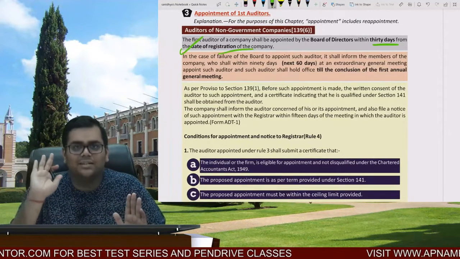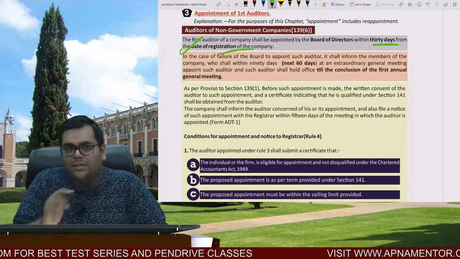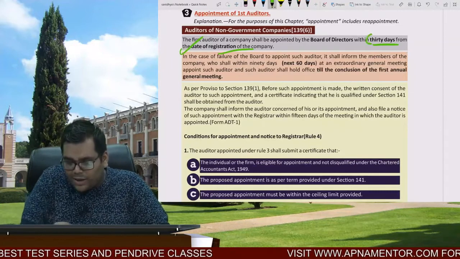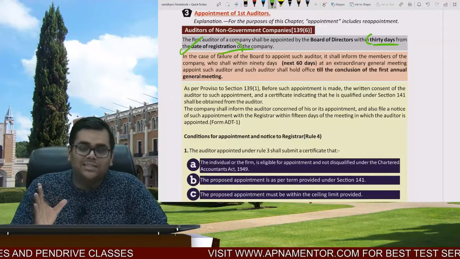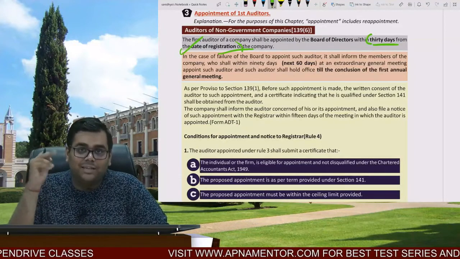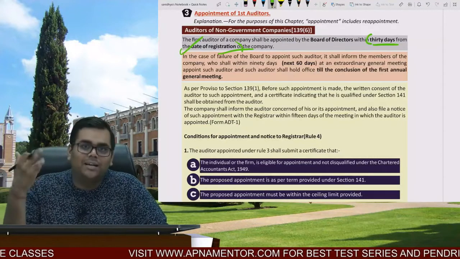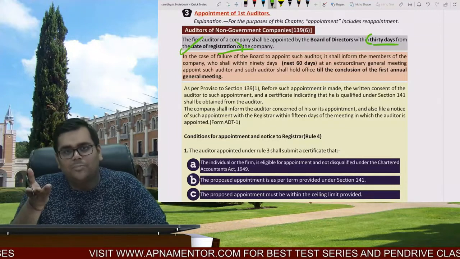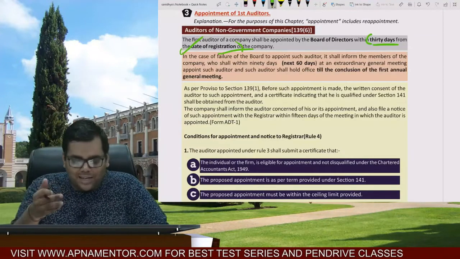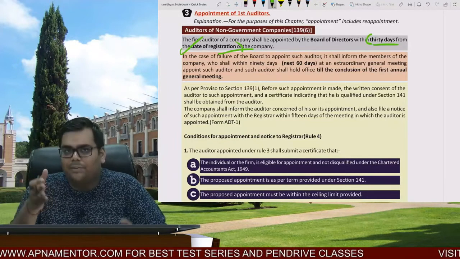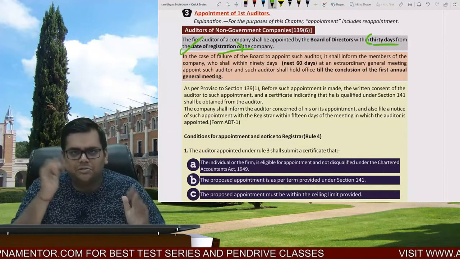Can you tell me the logic? Why 30 days? If you study section 173, the first board meeting is held within 30 days. So if the first board meeting is held within 30 days, obviously the auditor cannot be appointed before that. So that is why the first auditor shall be appointed by the board of directors within 30 days from the date of registration.